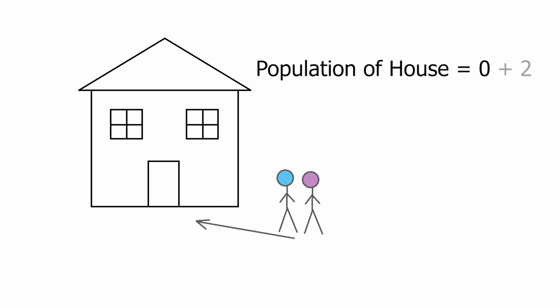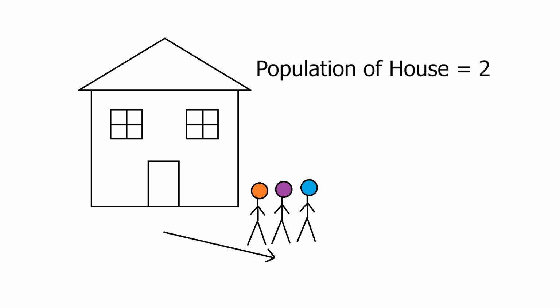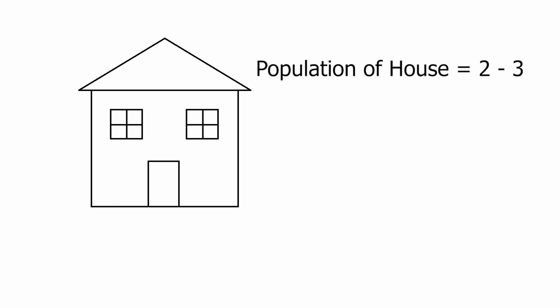And the reason why is because if you assume that the house was empty initially and 2 people went inside, then you now have 2 people in the house. So the population of the house is 2. Well, if 3 people leave, then the population of the house is 2 minus 3, which is now -1, which would require another person to enter the house for the population to be 0, or empty again. That's the joke.